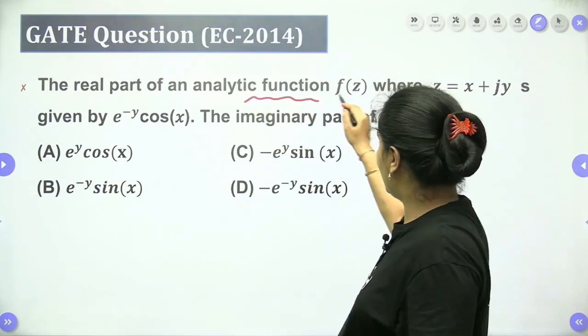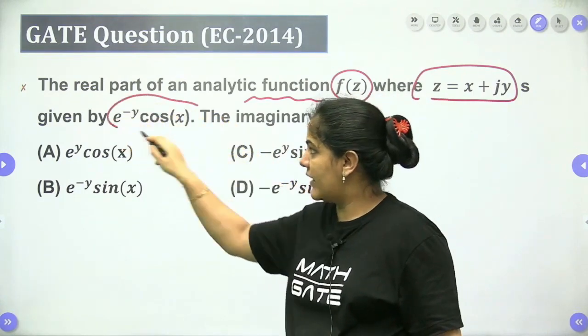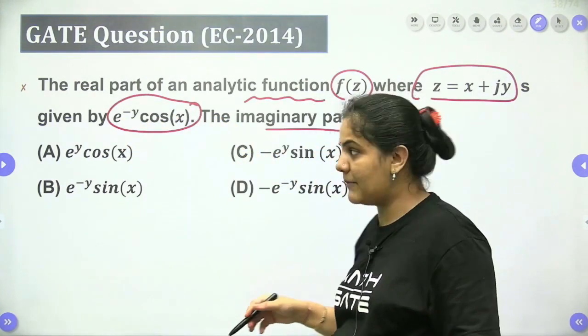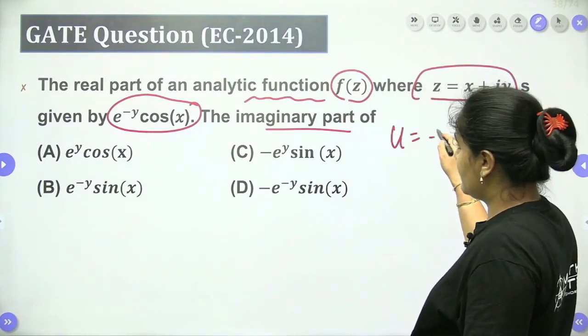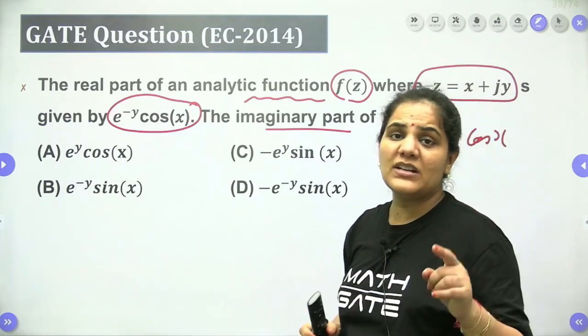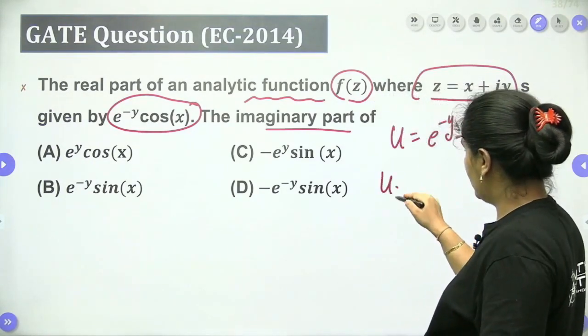The real part of an analytic function f(z) is e to the power minus y cos x. We have to find the imaginary part. Again the same concept, same thing we can approach. So we have u equals e to the power minus y cos x. It's already saying that the given function is an analytic function. So let's find ux from here.